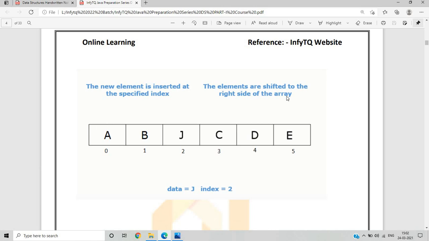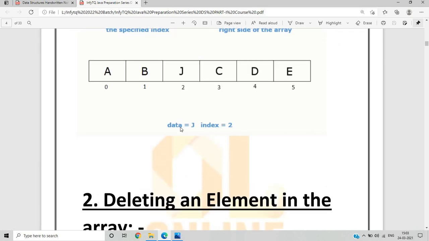Okay, so this is the array, in which we have A, B, C, D, E. The elements are shifted to the right side of the array, and the new element is inserted at a specific index. Suppose we want to add J at the third position, so it will be added in this array. What we want to add in the array is data equal to J, and where is the place of index? The index place is 2, because 0 will be the starting index.